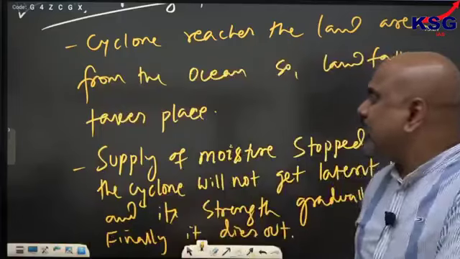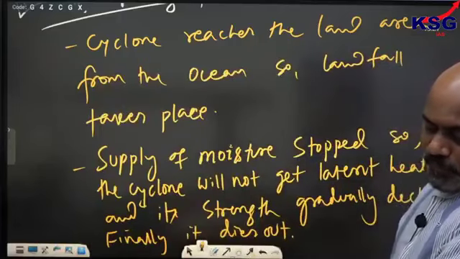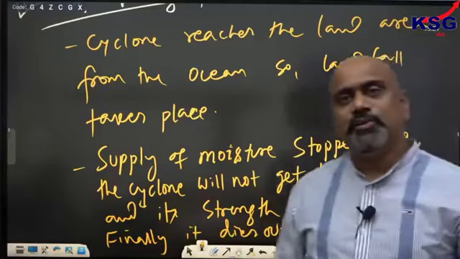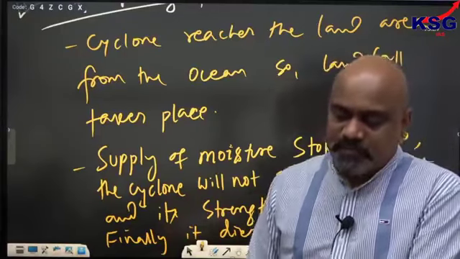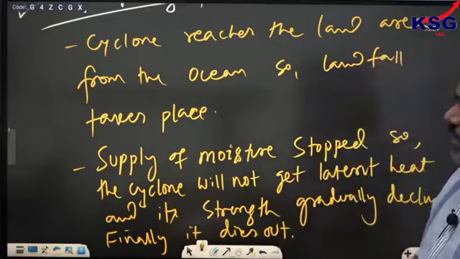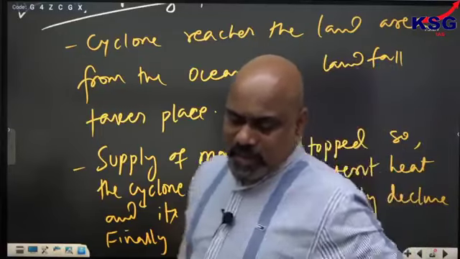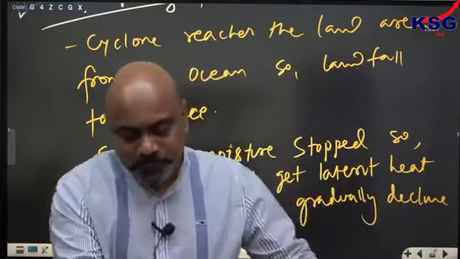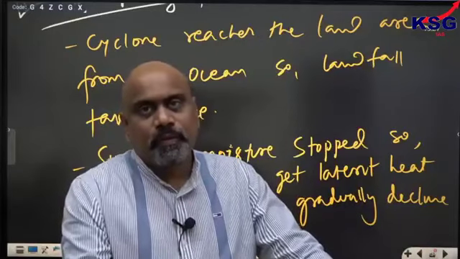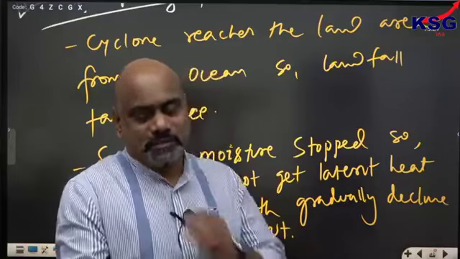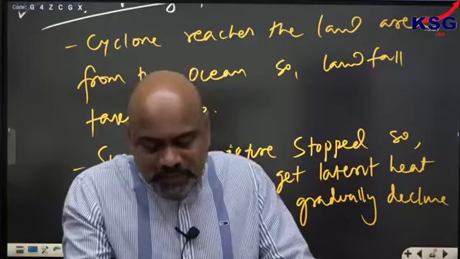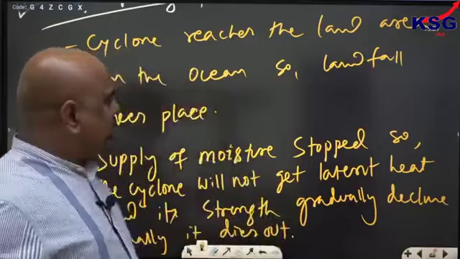So there are 4 phases, I told you: formative phase, then the developing phase, mature phase and the dissipating phase. Four phases in the development of a tropical cyclone take place, and step by step they develop and finally it dies out. Okay. So in a cyclone, as I have just mentioned, the air here will converge. In this case, it will converge vertically, it rises and finally it will develop like this.